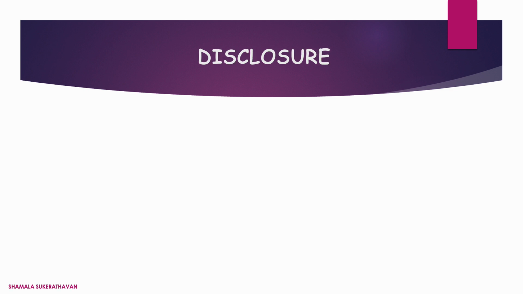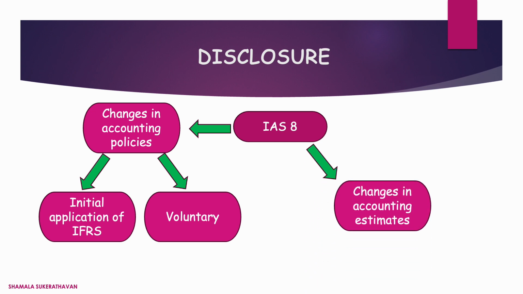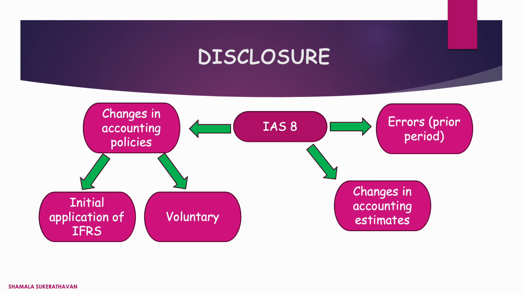It is important for an entity to include the relevant disclosures set out in IAS 8 on changes in accounting policies, changes in accounting estimates, and prior period errors. This ensures the relevance and reliability of an entity's financial statements are enhanced, as well as the comparability of those financial statements over time and with financial statements of other entities.